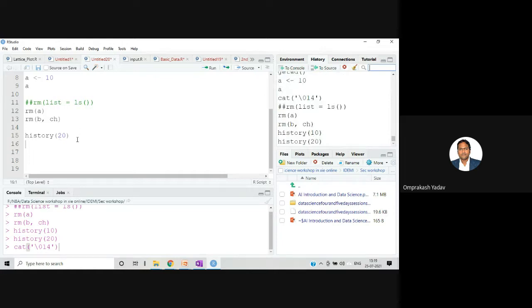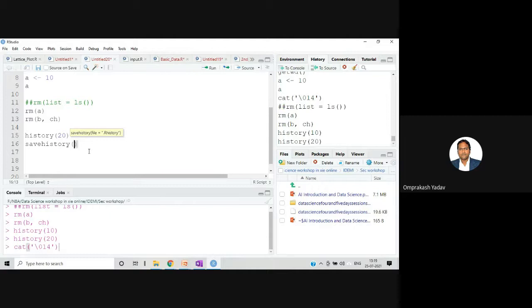Anyway, if we want to save the entire history of whatever commands we fire, we can save it in a text file, so that you can give that particular history to someone. So you can use savehistory, there is one command, and in this you can mention the file name.